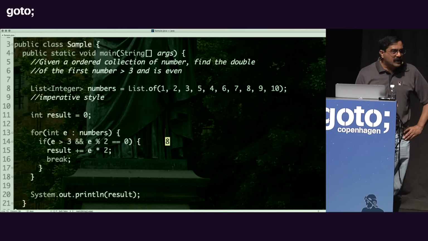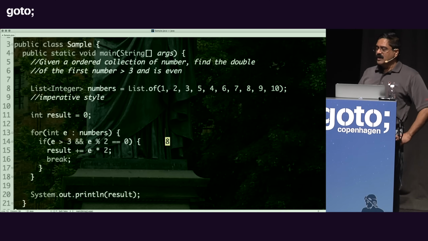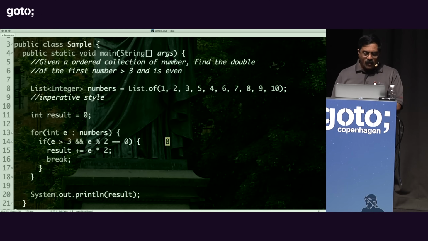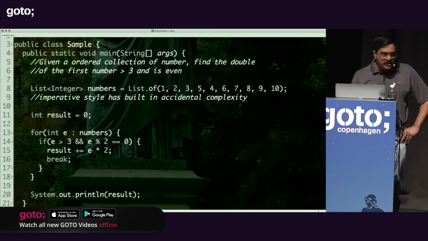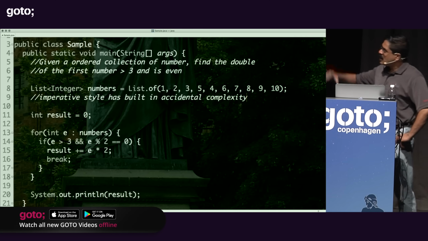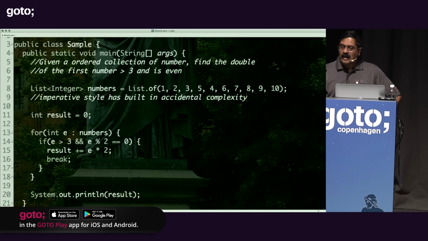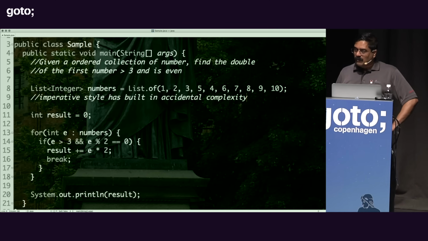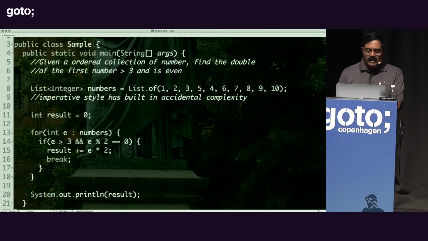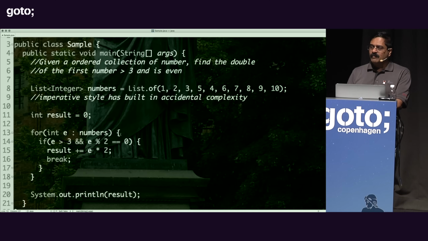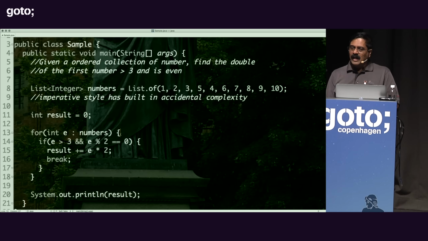But the problem with imperative style code is very misleading. Imperative style code, I'm going to say, has a built-in accidental complexity. So what is complexity? Accidental complexity comes from solution space. Now the solution is complex because you're reading this code and trying to figure out if it's right. And typically what happens in my case is I put this code out and a few days later, you know who walks in? My tester. And my tester says, your code sucks. And I always tell my tester, don't tell me my code sucks. Tell me how it sucks today, because every day it seems to suck differently.